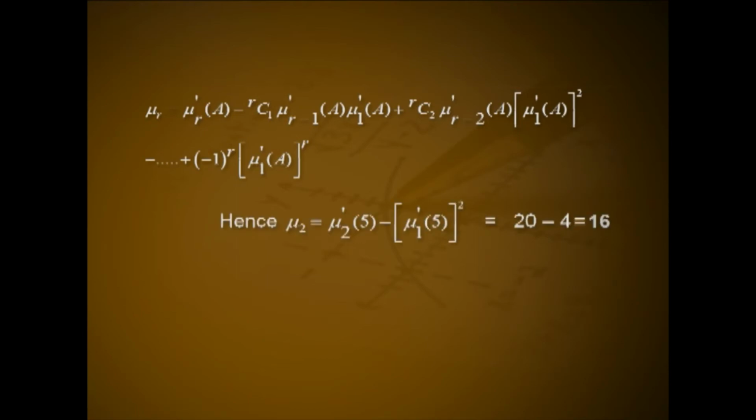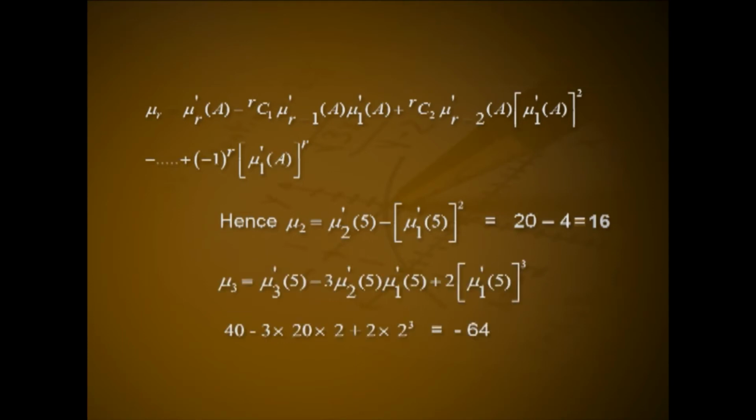Hence, mu2 equal to mu 2 dash about 5 minus mu 1 dash about 5 the whole square, that is equal to 20 minus 4, that is 16. Mu 3 equal to mu 3 dash about 5 minus 3 mu 2 dash about 5 into mu 1 dash about 5 plus 2 times mu 1 dash about 5 the whole cube, that is 40 minus 3 into 20 into 2 plus 2 into 2 cube, that is minus 64.